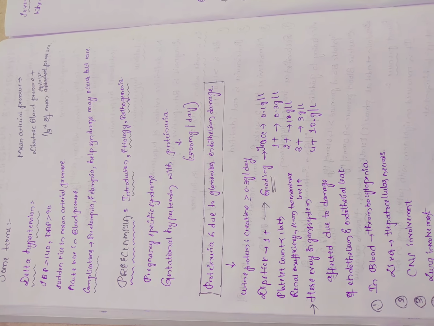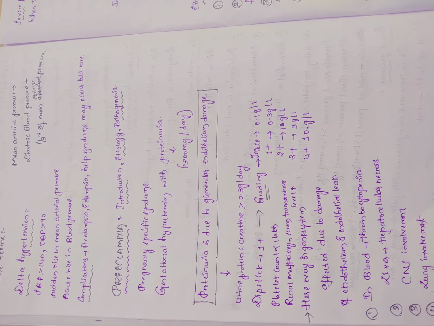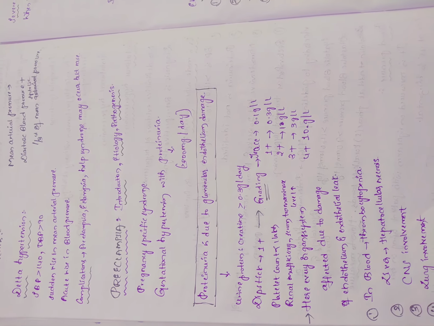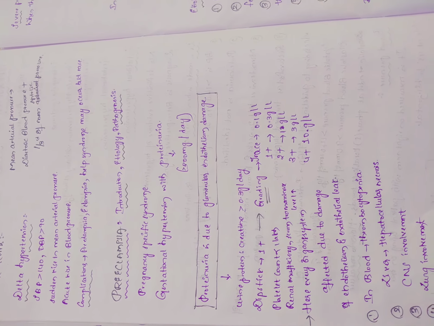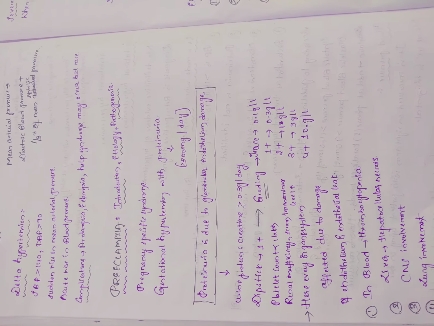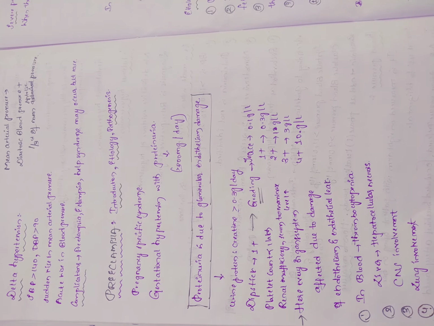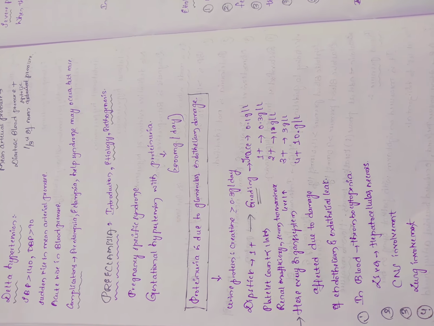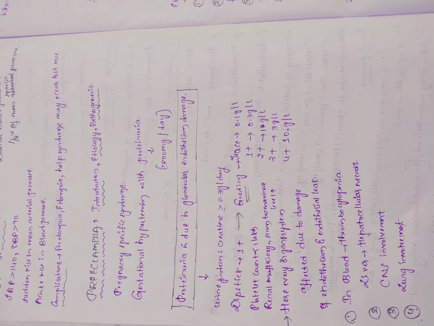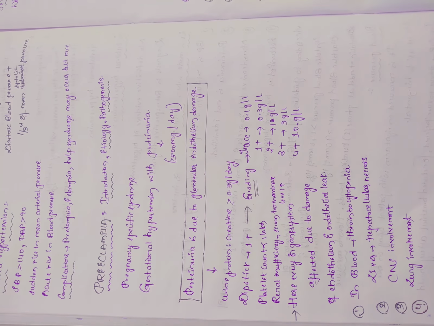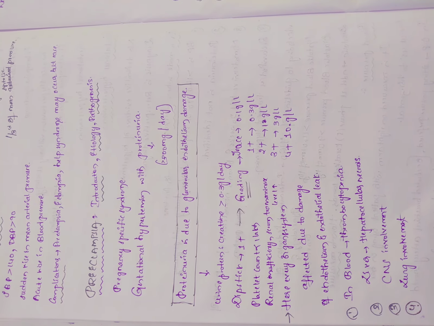Preeclampsia is a pregnancy specific syndrome. Gestational hypertension with proteinuria is called preeclampsia. Proteinuria means it should be greater than 300 mg per day. Proteinuria is mainly due to glomerular endothelium damage. Urine protein to creatinine ratio must be greater than 0.3 grams per day. On dipstick, it is graded as 1 plus.